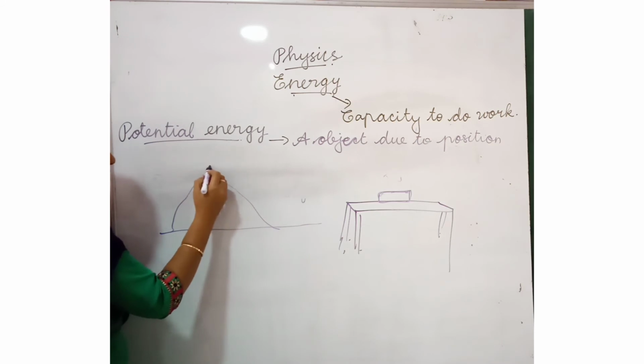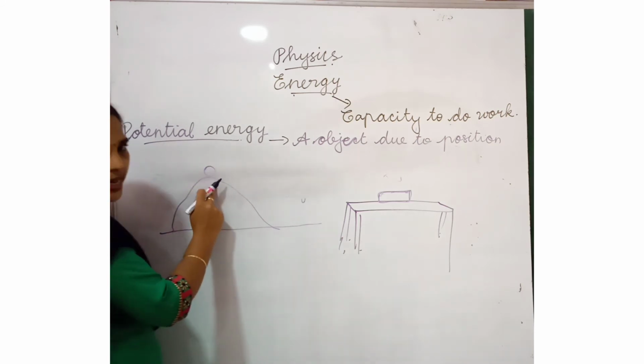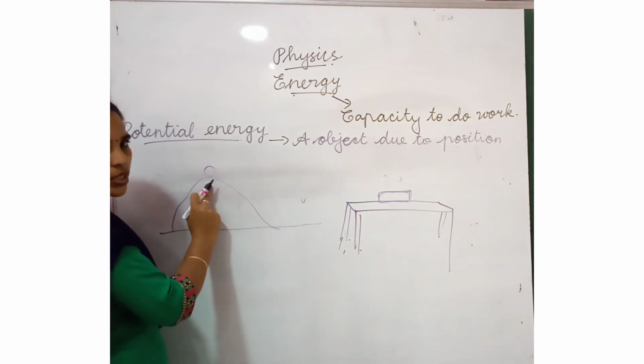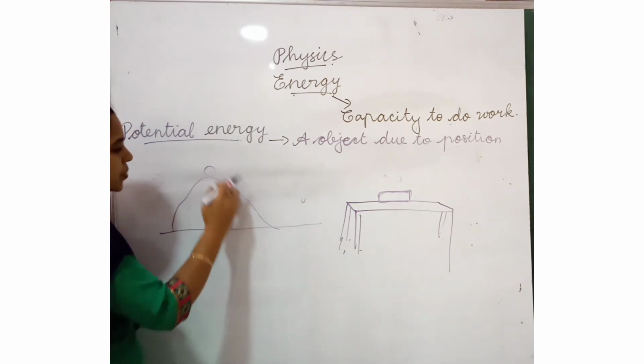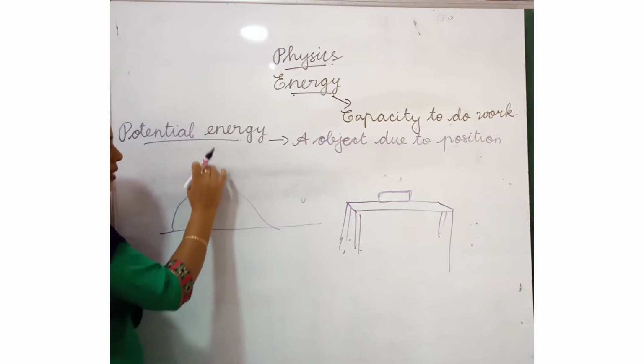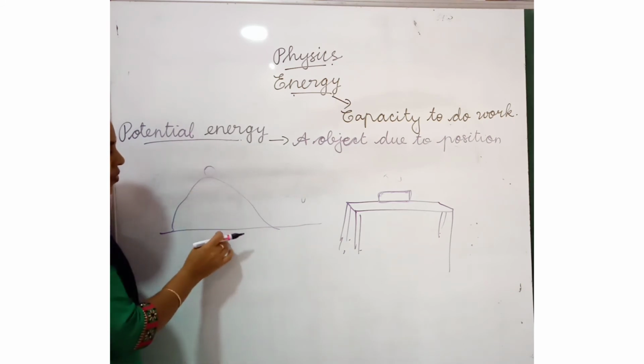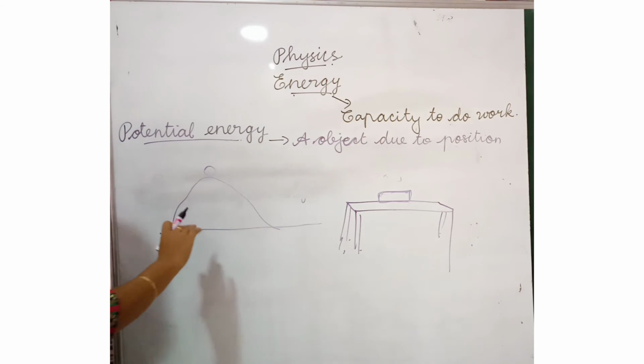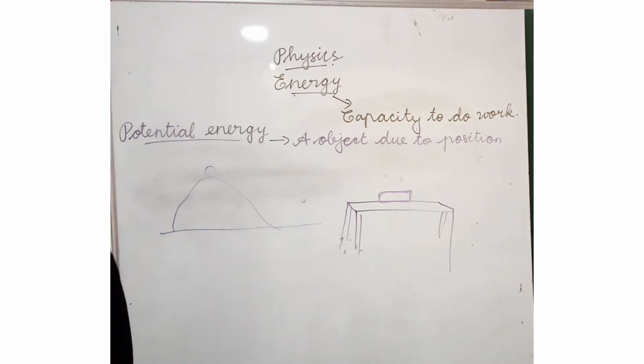One boy is playing with a ball. Now the ball is at rest, so this is the potential energy. Always the object will be at rest, but it is in a higher place from the ground. Do you understand this? Listen here.